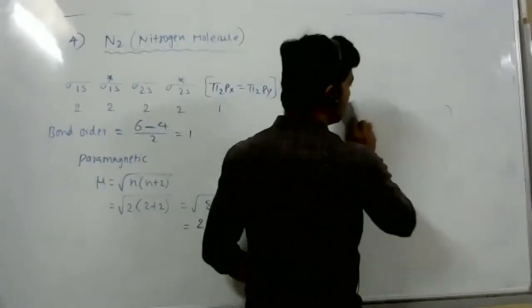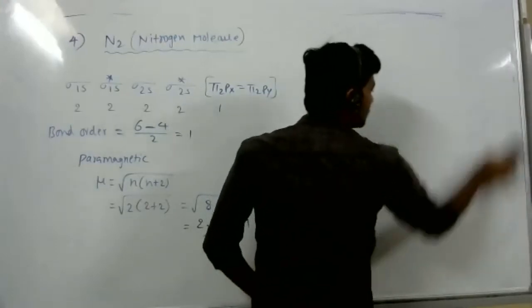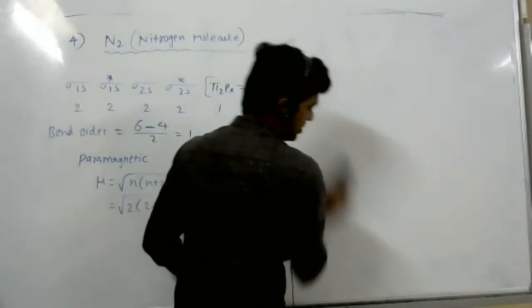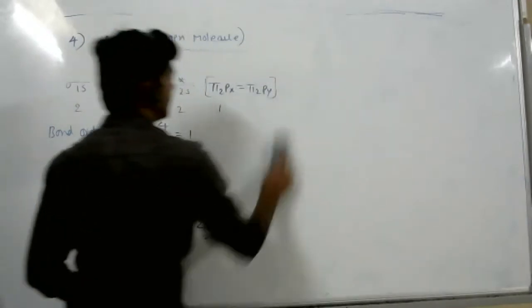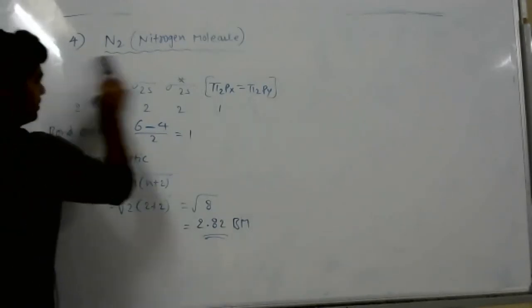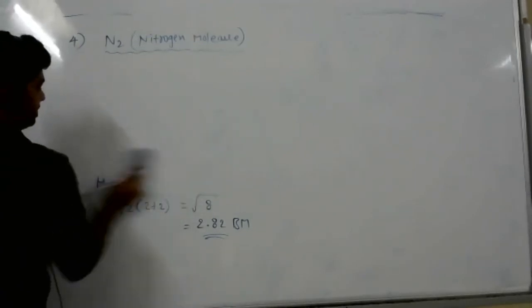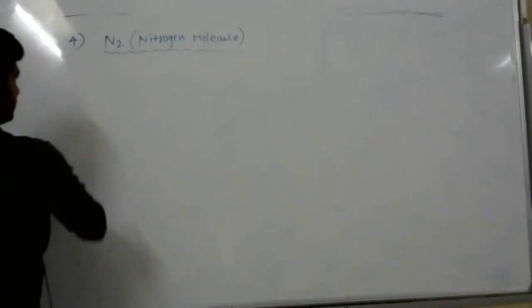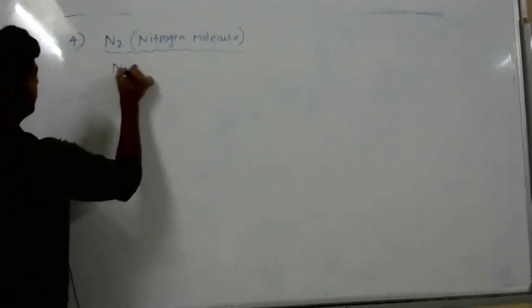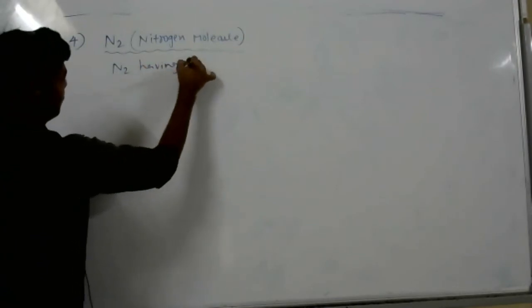So how many electrons are in N2? Which system do we have to follow? Sir, 14 electrons. The 14 electron system, because N2 has 14 electrons. So we have to follow the 14 electron system order.